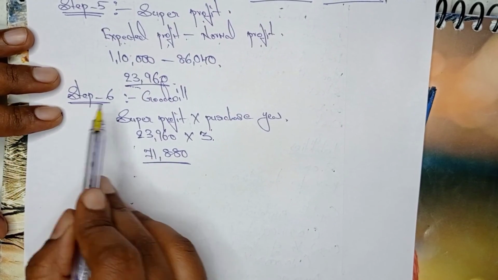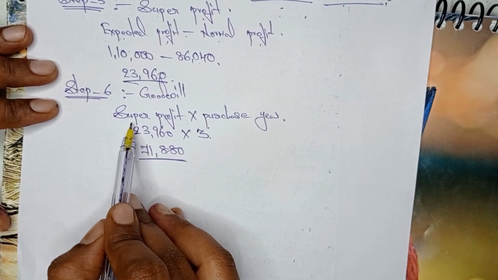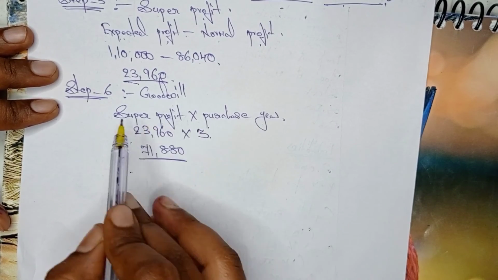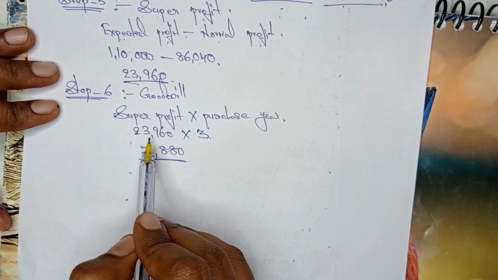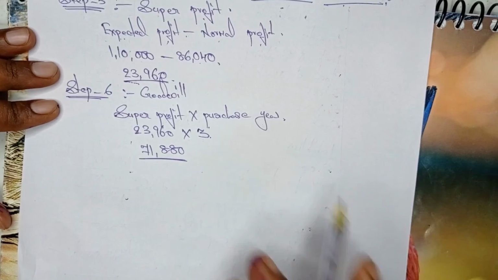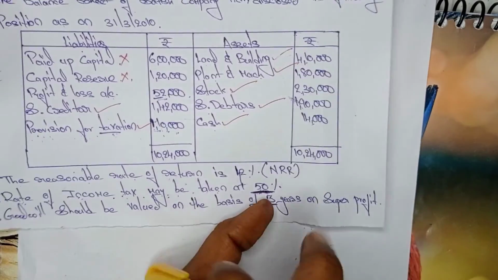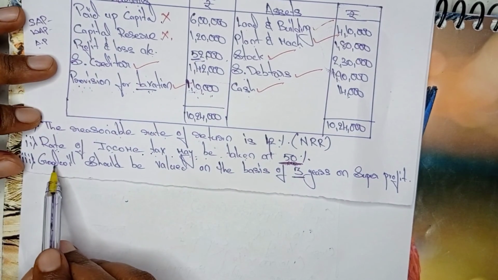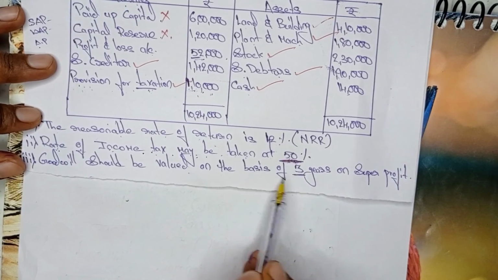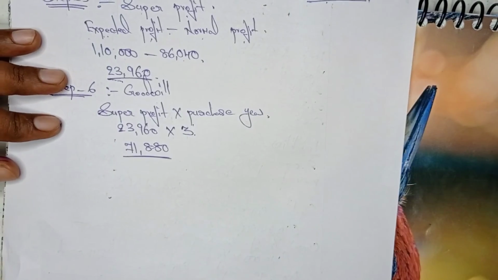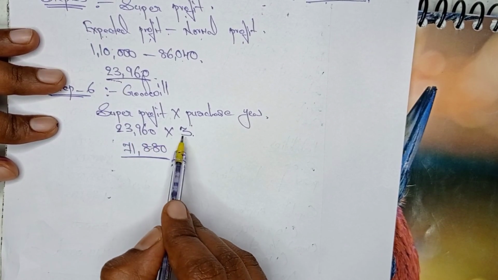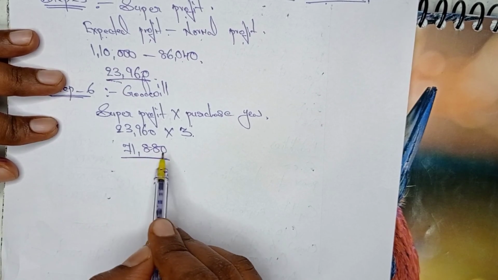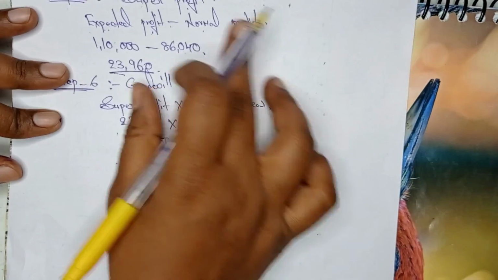Now the last step is goodwill. What is the formula of goodwill? Super profit into purchase years. Super profit answer is 23,960 into 3. Purchase years, how many years did they give? Goodwill should be valued on the basis of 3 years. So I took here 3. 23,960 into 3 is 71,880. So this is the second problem.